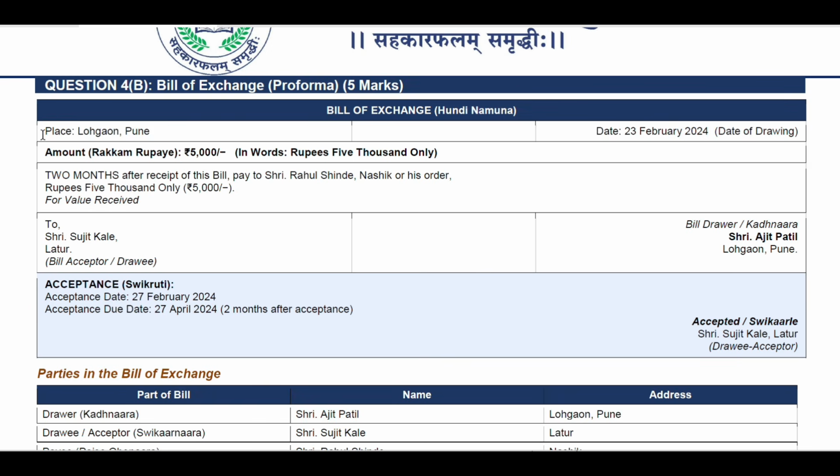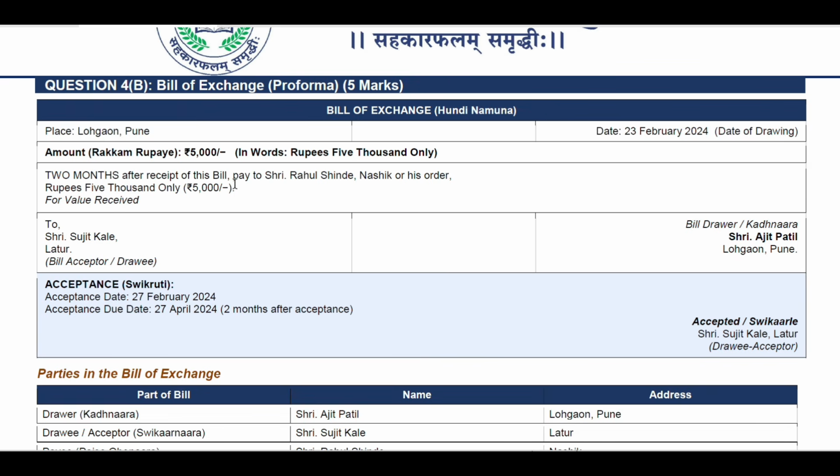You can mention the place, Lohgaon, Pune, date 3rd of February 2024, date of drawing. Amount of 5,000 rupees in words. You have to write everything, that is how you make the bill of exchange. 5,000 rupees only. You have to mention "only" everywhere. If you go to a bank and deposit or sign a check, you always do that, or slash and dash.